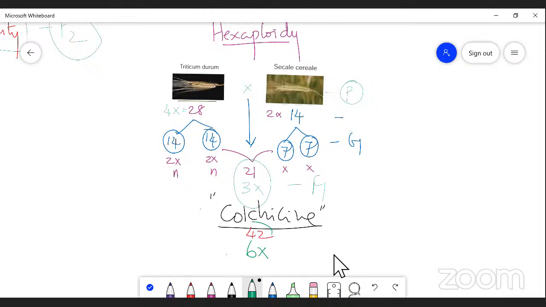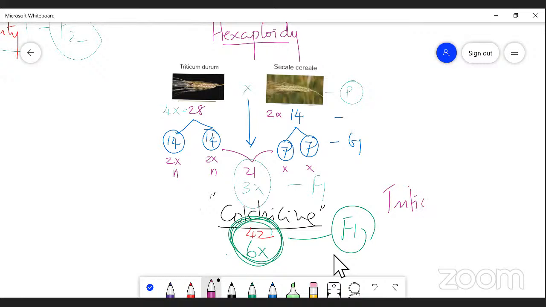So this hexaploid was produced, and it is Triticale. Triticum is a genus name. This hexaploid condition of F1 was reported as a new plant, that is Triticale.